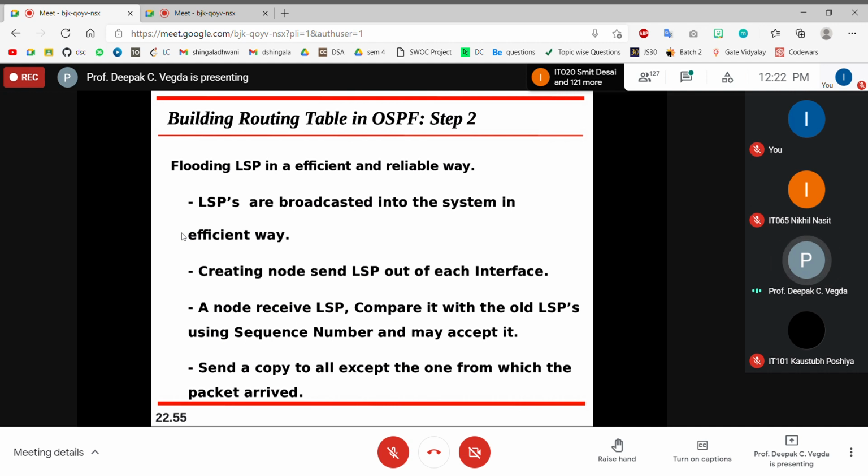In that case, you can avoid it. Using the sequence number, if you have received a newer sequence number, then an older sequence number packet you will always discard, because you will say that okay, due to traffic or something else, I am receiving it later, so this is an older packet. Then send a copy to all except the one from which the packet arrived.